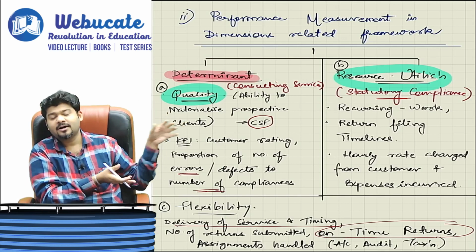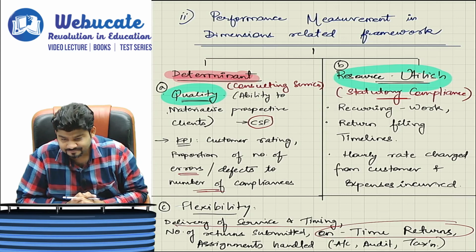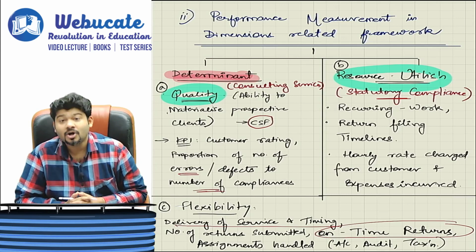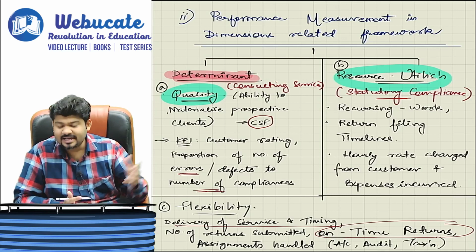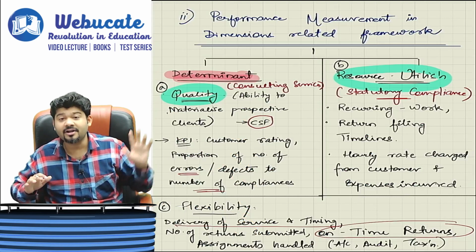All of that becomes a part of your flexibility. So delivery of service and timing, number of returns submitted, on time returns, assignments handled relating to accounts, audit, tax, all of that will be a part of your flexibility.